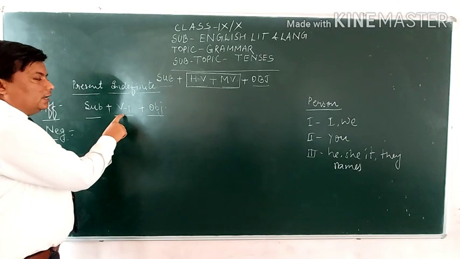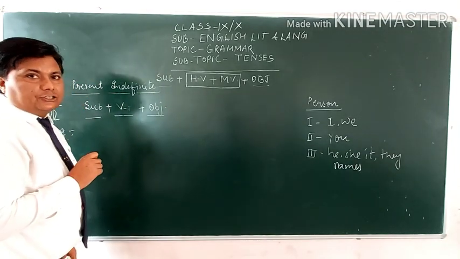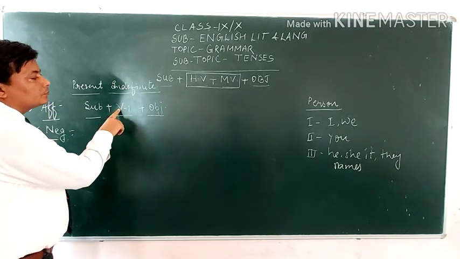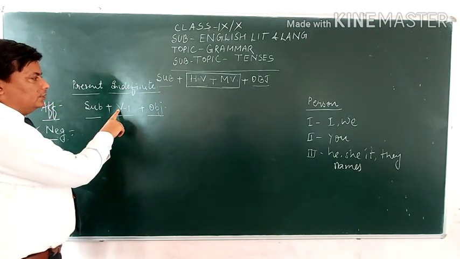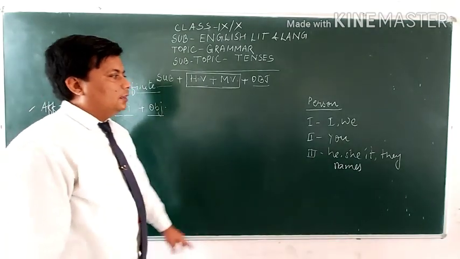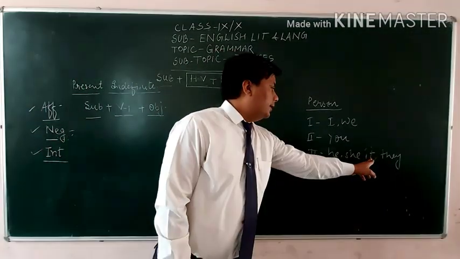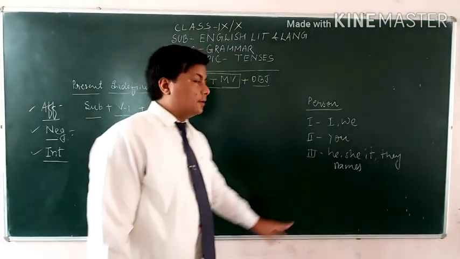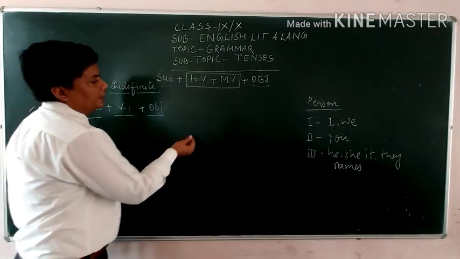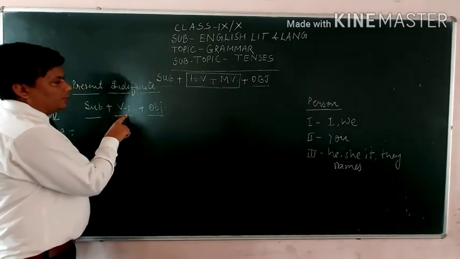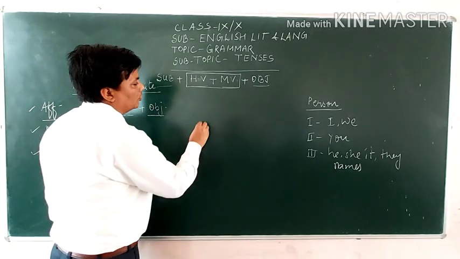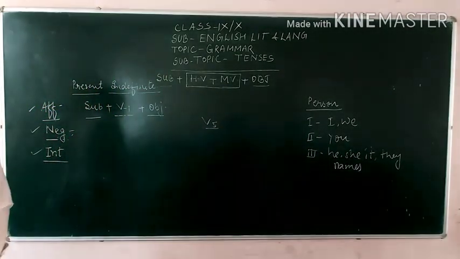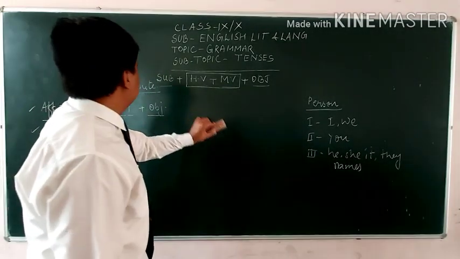With a plural subject, with a plural noun, we use the first form of the verb, and with a singular noun like he, she, it, or a name, we just add S or ES to the verb's first form. That is sometimes also called the verb fifth form. You must know this. I hope you know. You have to study.